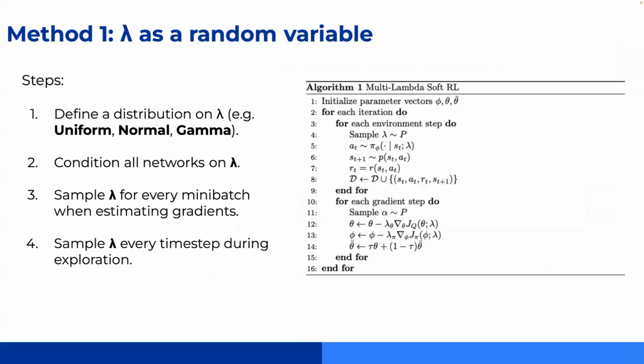As our initial strategy, we've introduced an off-policy deep RL algorithm that treats lambda as a random variable. By integrating a range of lambda values, we avoid the limitations of fixing lambda. For stability, all networks are conditioned on lambda, as outlined in the provided steps and pseudocode.